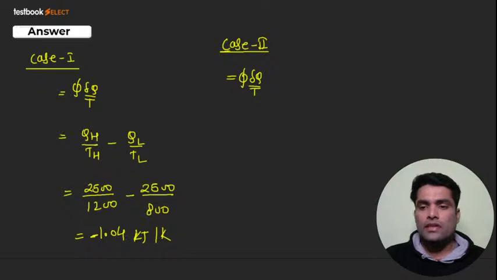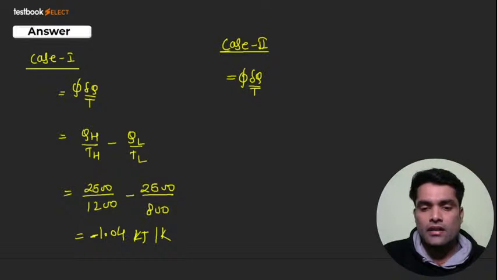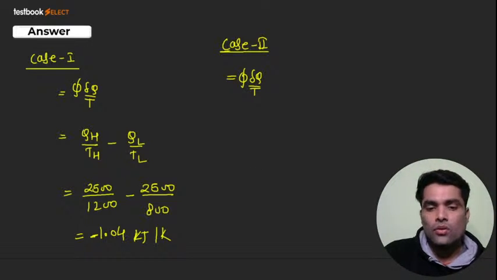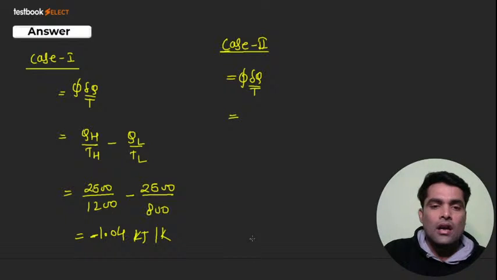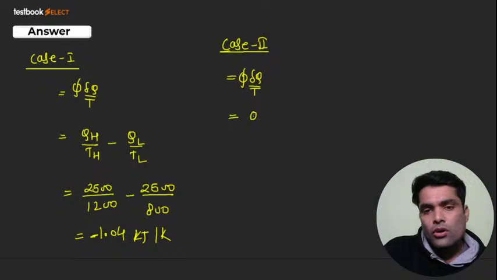Now we come to the numerical. So my dear, case 2, cyclic integration dq by T, right? Now listen to me. Again we'll do the same thing, that is QH upon TH minus QL upon TL.